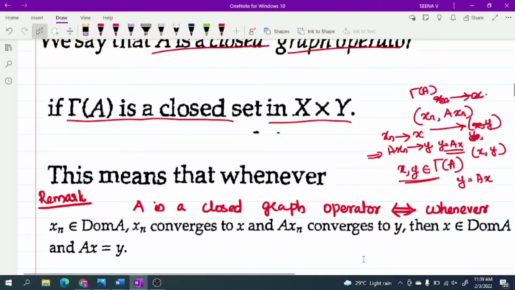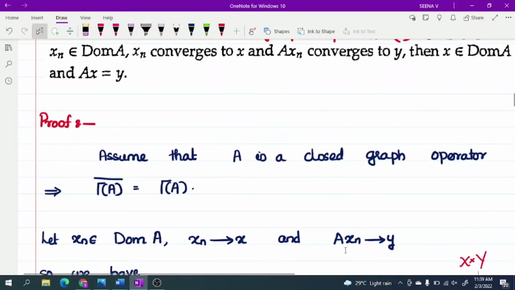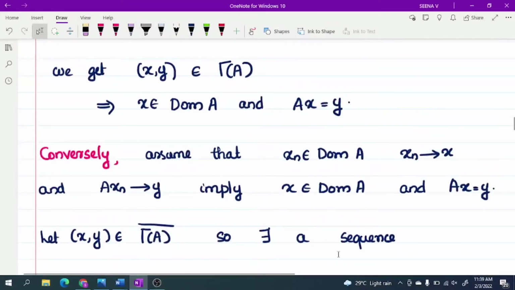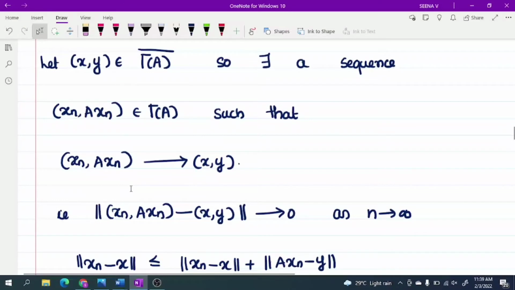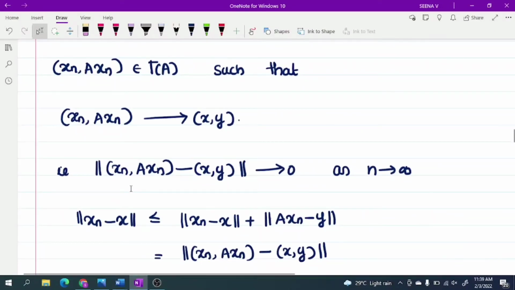That means A is a closed graph operator. For this, assume that xn belongs to domain of A, xn converges to x and Axn converges to y implies x belongs to domain of A and Ax equals y. Let (x, y) belong to the closure of gamma of A. That means (x, y) is a limit point of gamma of A. That means there exists a sequence (xn, Axn) belonging to gamma of A such that (xn, Axn) converges to (x, y). So the norm of (xn, Axn) minus (x, y) tends to 0 as n tends to infinity.